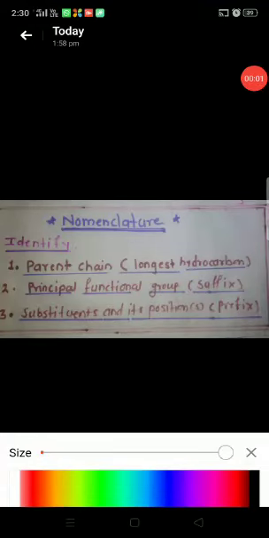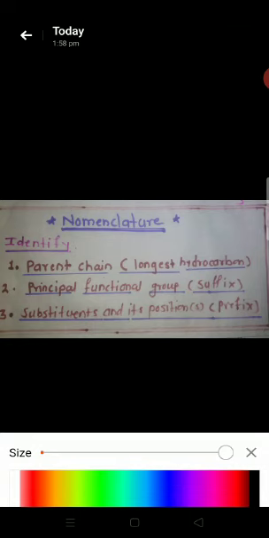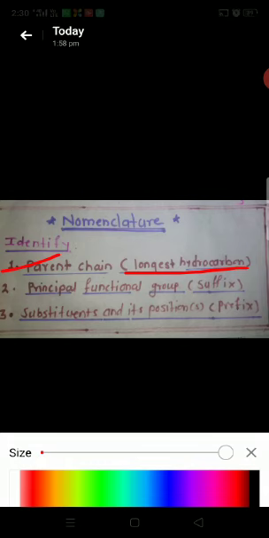Hello student, our today's topic is nomenclature of alcohol. For nomenclature of any organic compound, we have to identify the parent chain, that is the longest continuous carbon chain or longest hydrocarbon. Next, the principal functional group, which is used as suffix, and substituents and their positions, which are used as prefix.